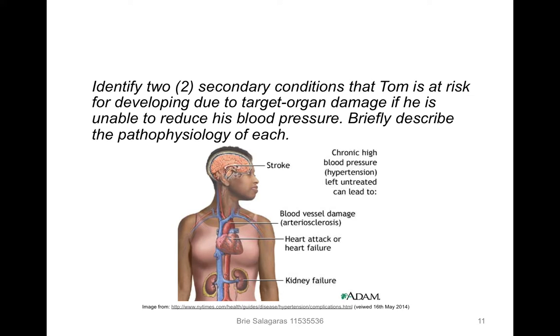So, two secondary conditions that Tom is at risk of developing due to target organ damage if he is unable to reduce his blood pressure. I'll describe the pathophysiology of it.